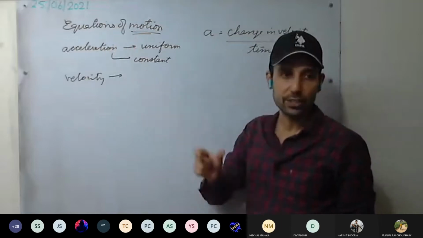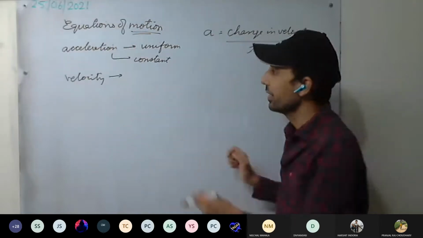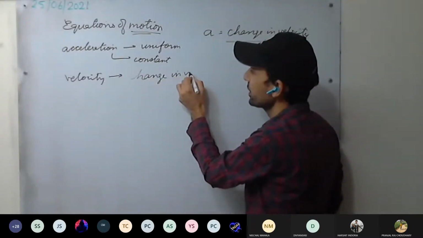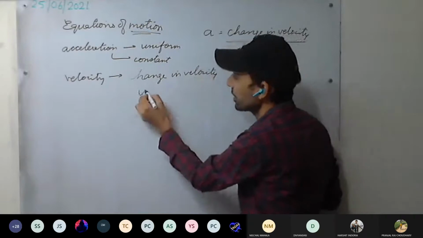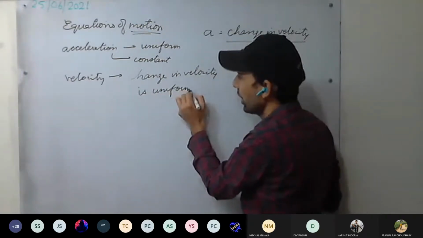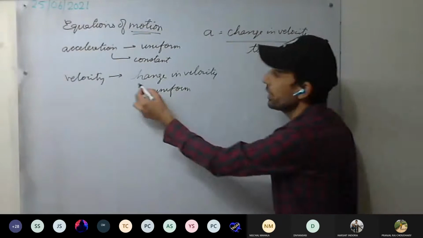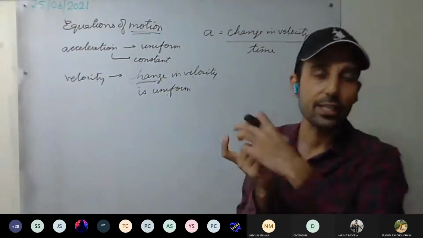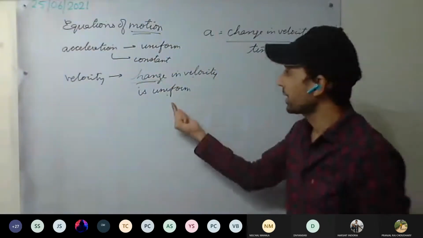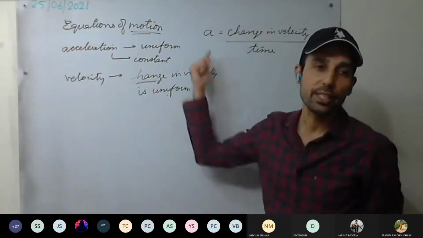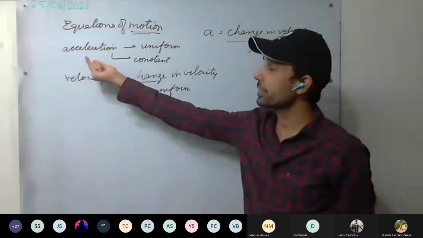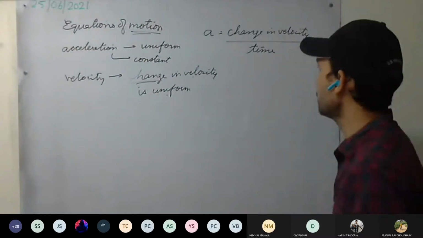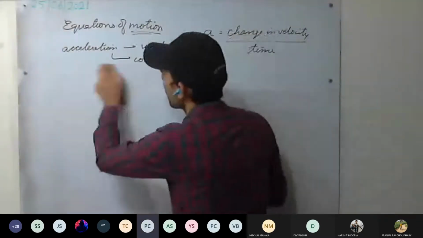I'm not saying velocity is uniform. What I'm saying is, change in velocity is uniform. The change which is taking place in velocity is constant, the same for each second, and at that time we can say acceleration is uniform. So these equations are applicable when there is uniform acceleration. These equations are for uniformly accelerated motion.